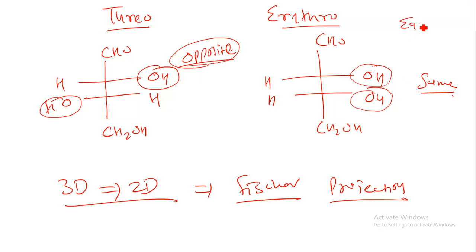Erythro, you can remember like this: equal, both have an equal position, a similar type of functional group. If both have a different group, then it is known as threo compounds. So this is the basic difference between the threo compounds and erythro compounds.